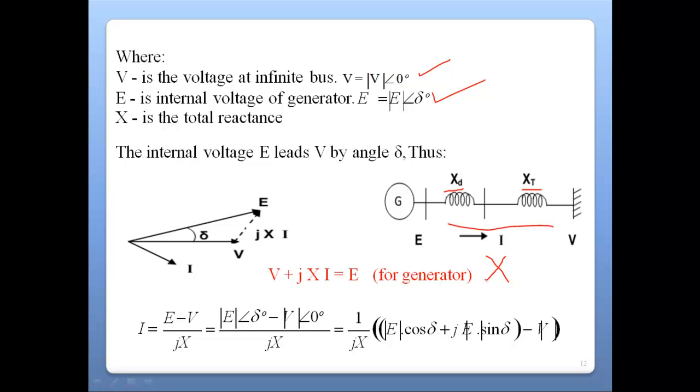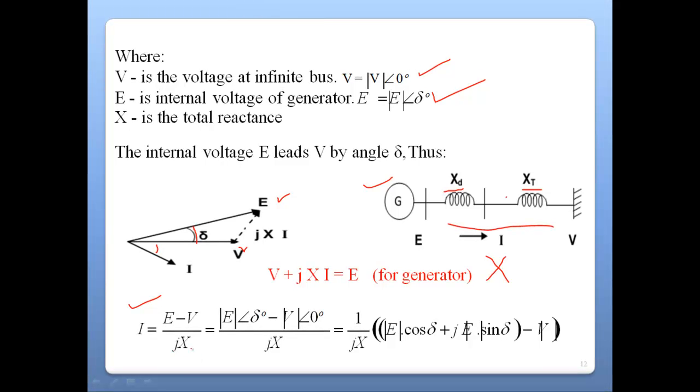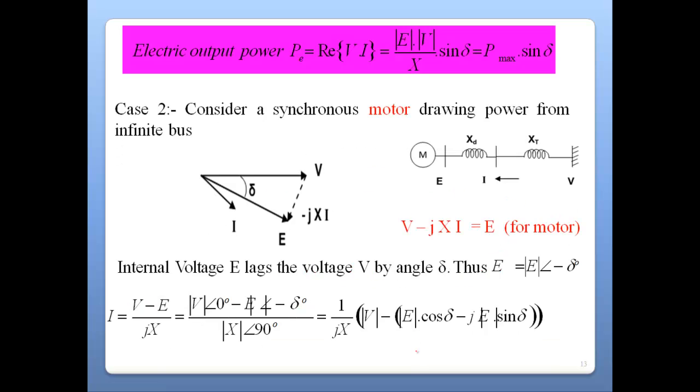We have already analyzed this in the power flow equation. Now the voltage is taken as a reference, so definitely it is leading with the EMF E, right? And the current is lagging because most of the loads are connected in an inductive form. So we can analyze the value of current from this diagram, right? From this diagram, we get (E minus V) upon jX. Solving this in polar or complex form, 1 upon jX is a common factor, times mod of E cos delta plus j mod of E sin delta minus mod of V with angle 0 degrees.